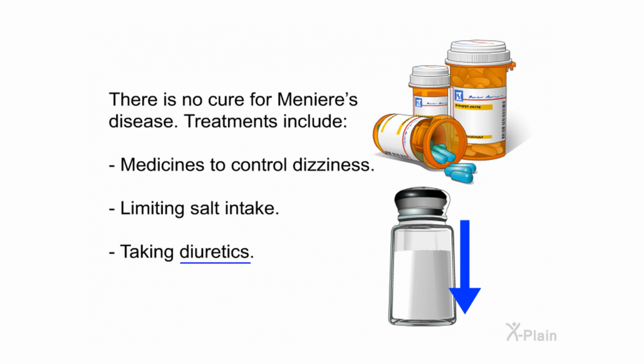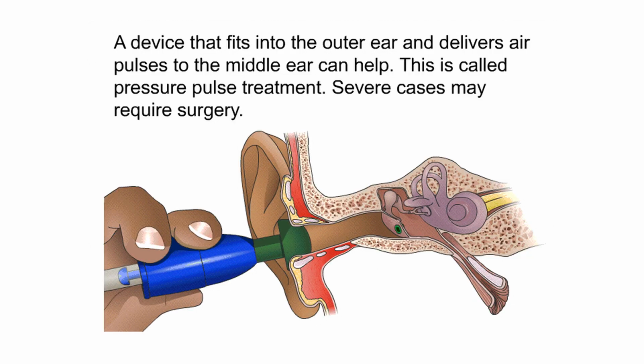There is no cure for Meniere's disease. Treatments include medicines to control dizziness, limiting salt intake, and taking diuretics. A device that fits into the outer ear and delivers air pulses to the middle ear can help. This is called pressure pulse treatment. Severe cases may require surgery.